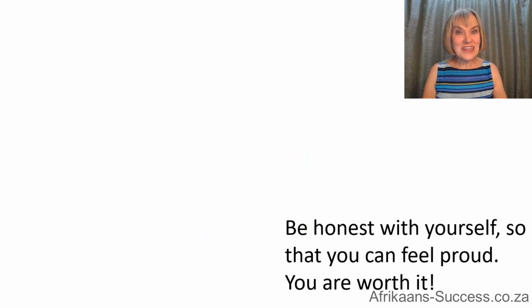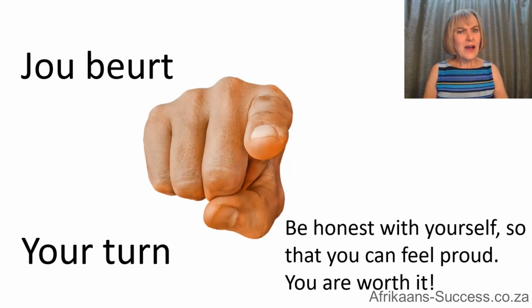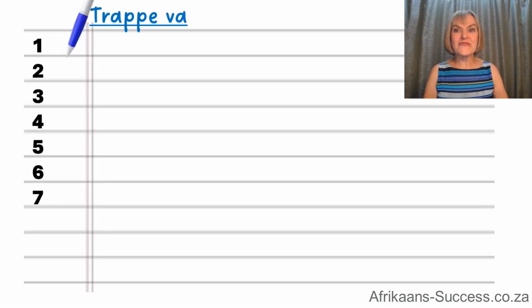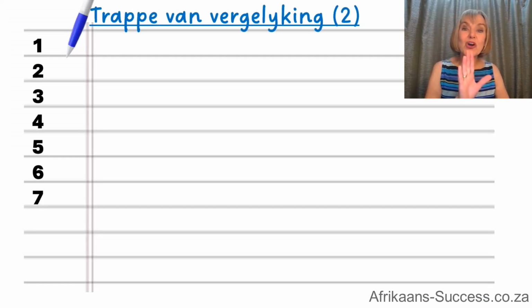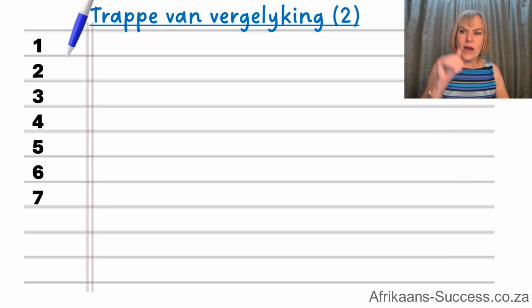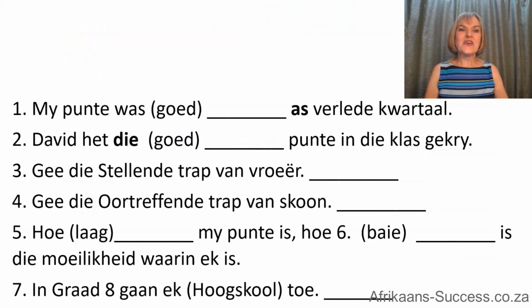Okay, so hopefully you are ready to have your turn, jou beurt. So I want you to feel proud of yourself, so you're worth it, eh? So do the work. Here's the assessment. It's not a long assessment. I never give long assessments. So you're going to just write trappe van vergelyking in your Afrikaans success book on top, and it's just going to be 7, and it's going to be one-word answers. Don't bother writing the whole sentence out. One-word answers. Just write that, your heading, from 1 to 7, then you're ready for your assessment.